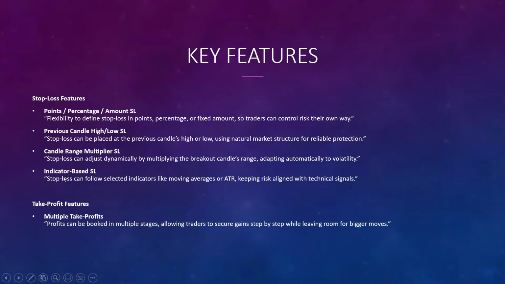And also one of the amazing features which we are offering is indicator based SL. Most people requested this indicator based SL, because we see many people using supertrend as a stop loss, or a moving average as a stop loss. So we have an option: you can plot any indicator on the chart, and you can choose stop loss based on the indicator. So whenever the price reaches that indicator level, the stop loss will get triggered.